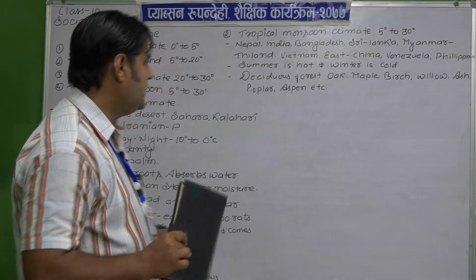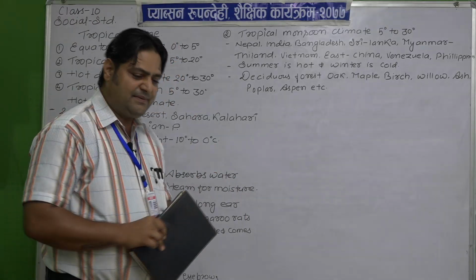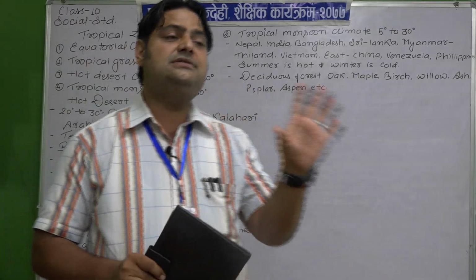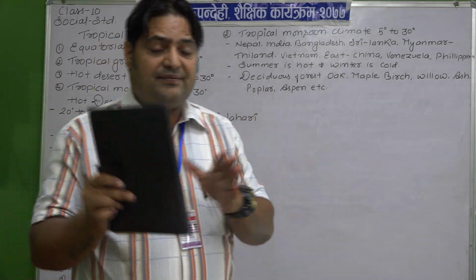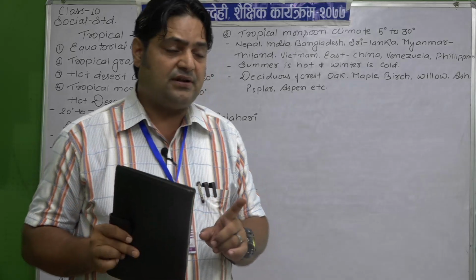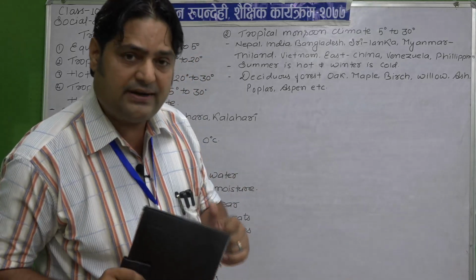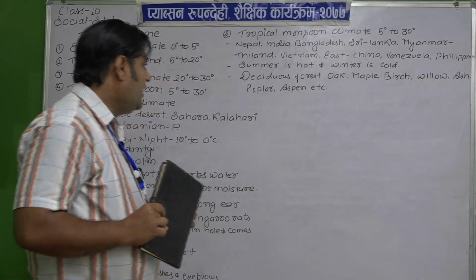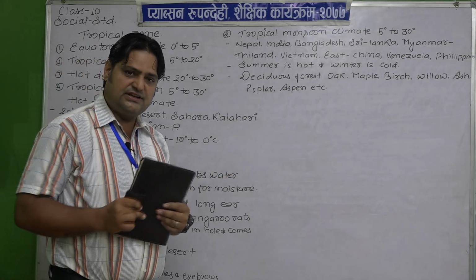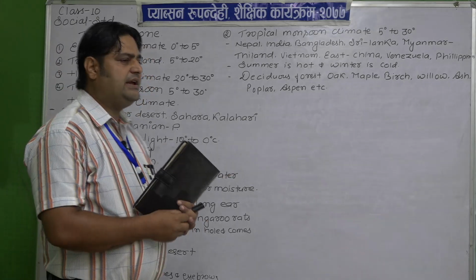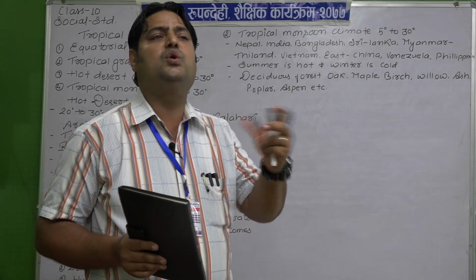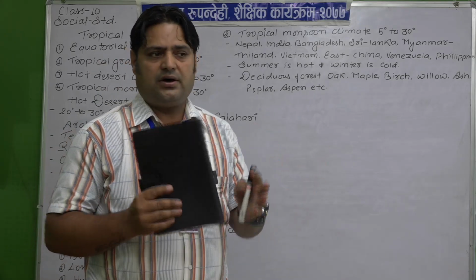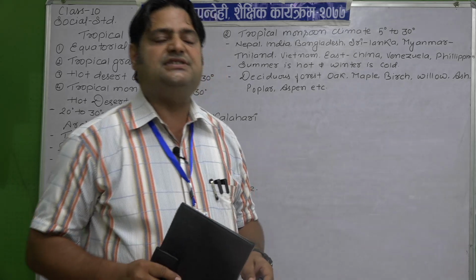Okay, my dear student, and now listen to me here. It consists of two seasons. In equatorial climate no season changes, but in tropical monsoon there is a difference, which may be asked to you in the examination. You must consider that point. There are summer as well as winter seasons. The vegetation found in this climate is known as deciduous forest, or you can say deciduous vegetation.